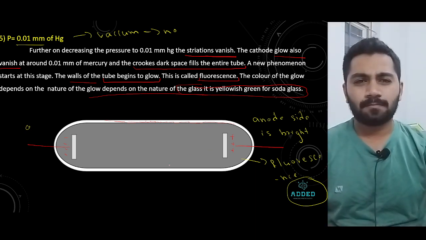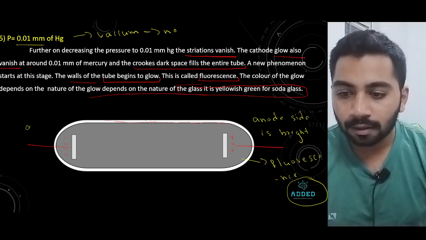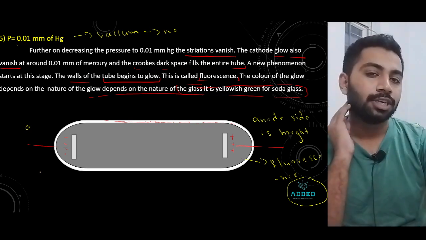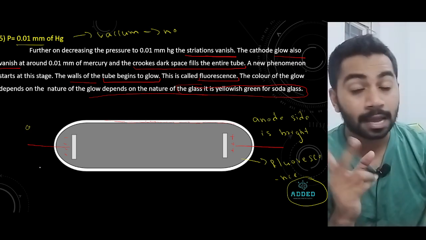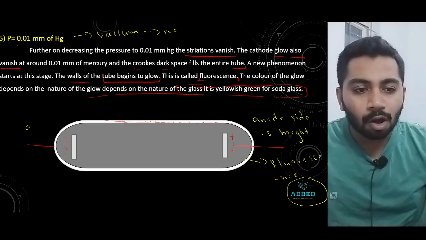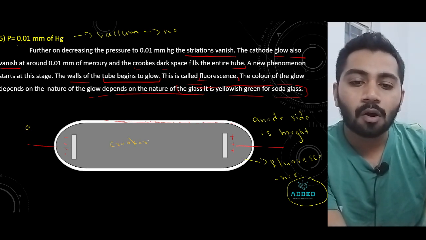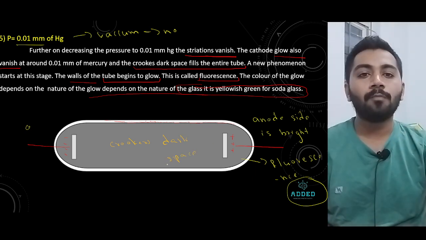See, in this very low pressure, 0.01 mmHg, low pressure, the striation vanishes, the cathode ray vanishes, and all over it is filled with Crookes dark space. All over, it is filled with dark space.